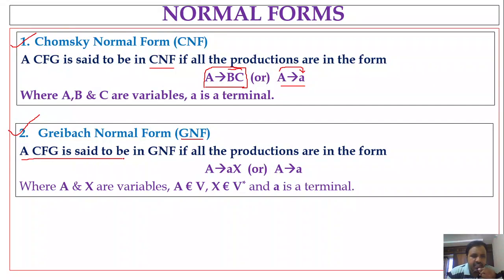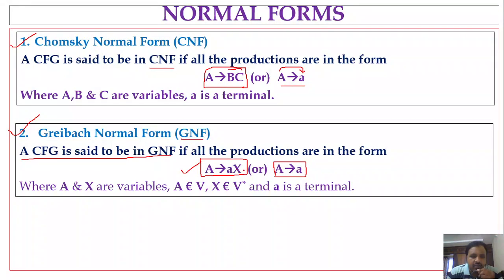A CFG is said to be in GNF if all the productions are in the form capital A denotes small a capital X, or capital A denotes small a. Here, a variable is denoting a terminal followed by a non-terminal.